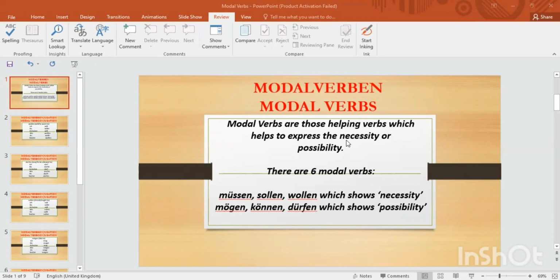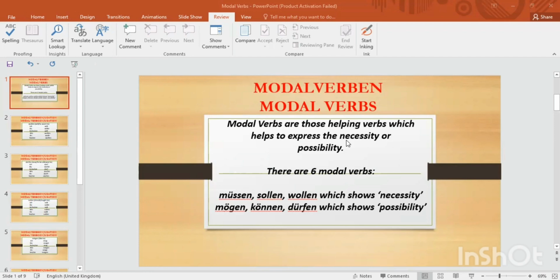These are helping verbs which can express possibilities and necessities, in situations such as asking for permissions or suggestions, telling what you would like to eat or drink, telling your strongest wishes, what you want to do, and what your abilities and capabilities are. For these expressions, for these sentences, we can use modal verbs.